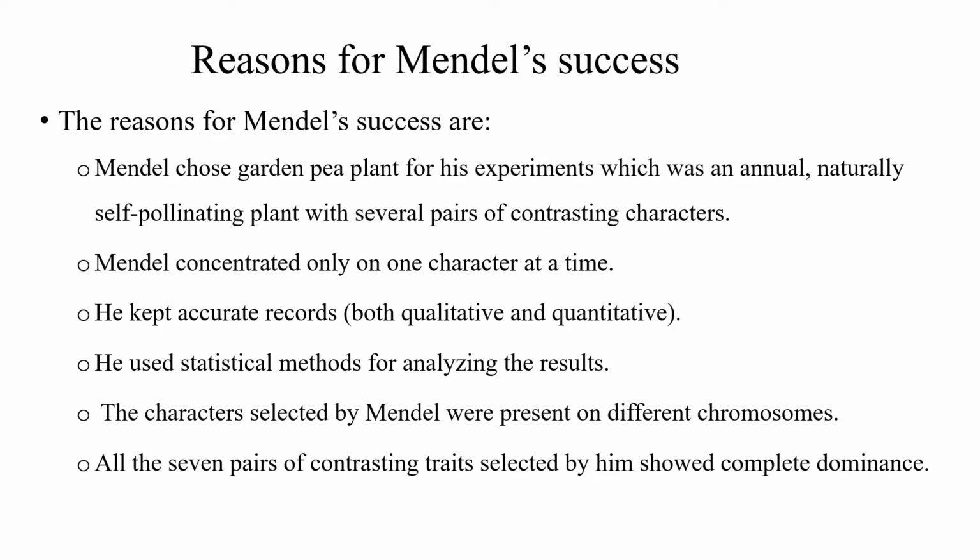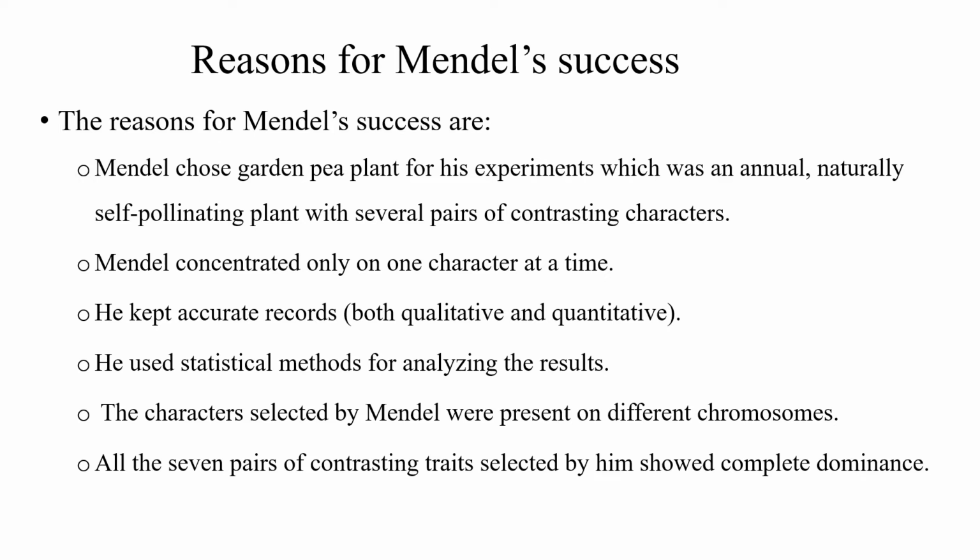Moreover, the characters selected by Mendel were present on different chromosomes, and all the 7 pairs of contrasting characters selected by Mendel showed complete dominance.